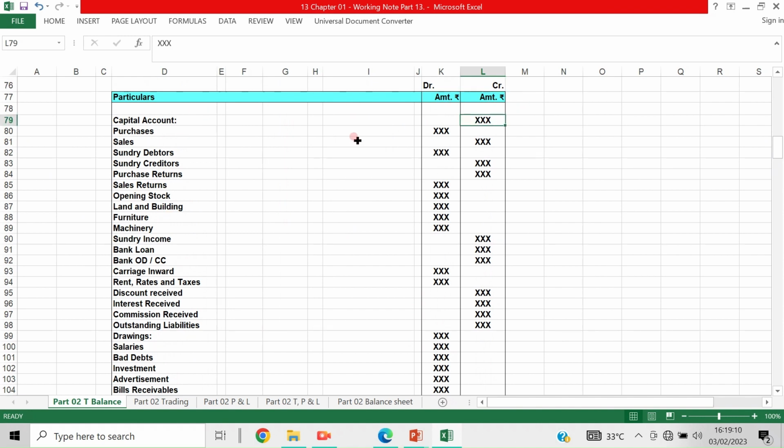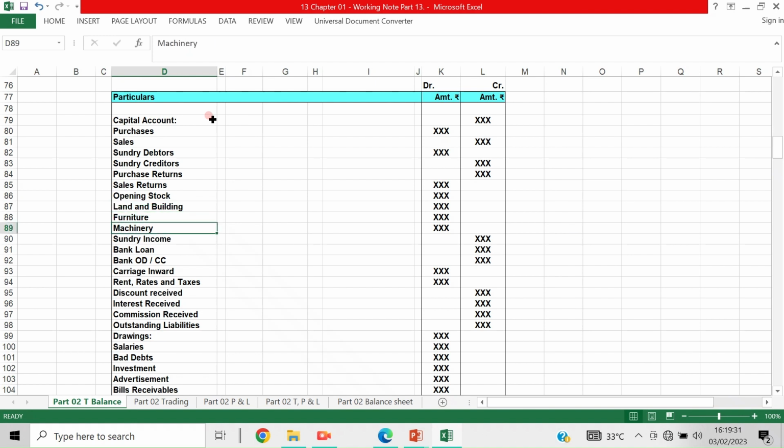Capital account, then purchases debit, sales credit, sundry debtors debit, sundry creditors credit, purchase returns credit, sales returns debit, opening stock debit, land and building debit, because these are assets.